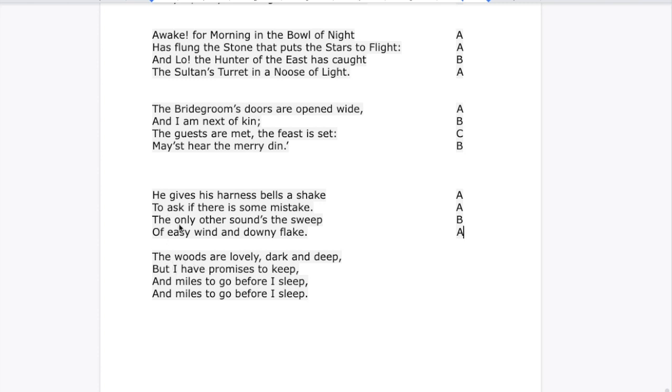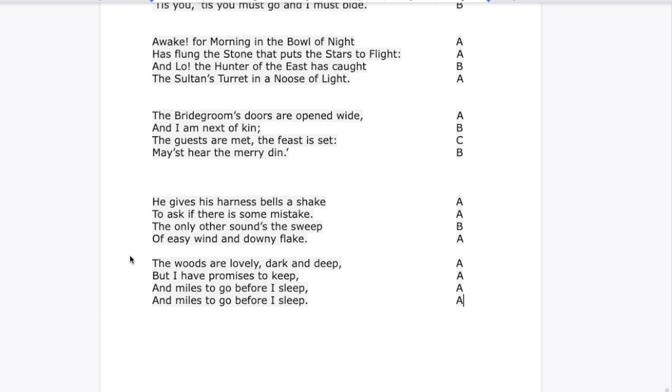Going down to the second stanza of the same poem, I've got deep, keep, sleep, sleep. What is our rhyme scheme? The very first line is A. The next line rhymes with that. The next line rhymes with that as well. The final line rhymes with the first line as well. Our rhyme scheme is AAAA. That happens. It's true. There you go. Hopefully that's going to help us out.